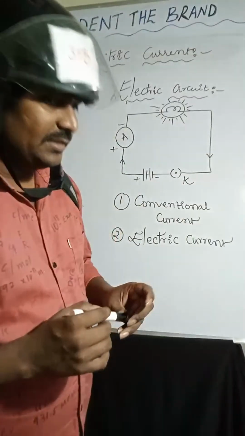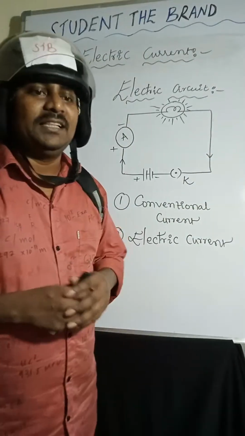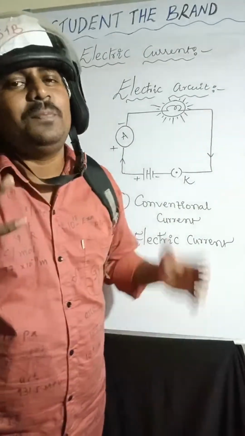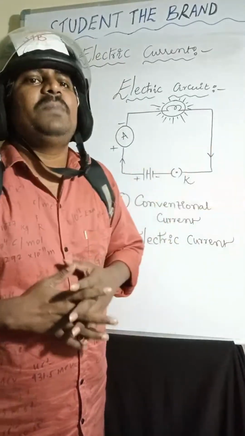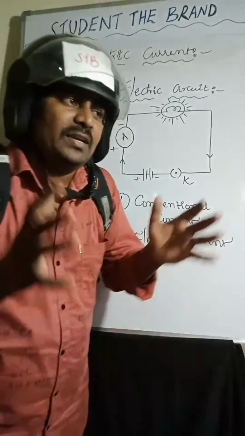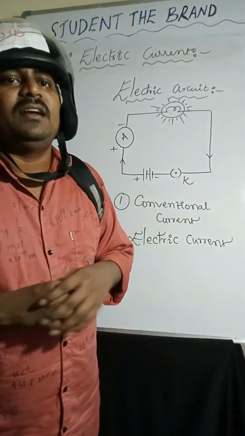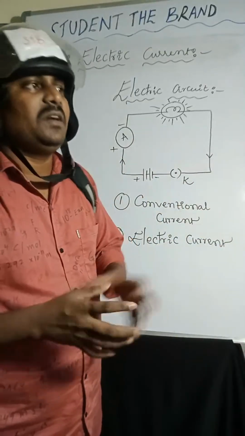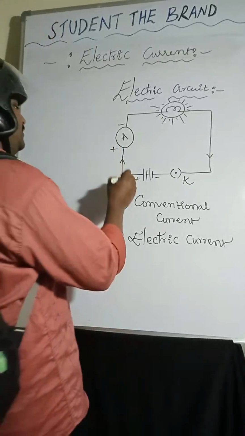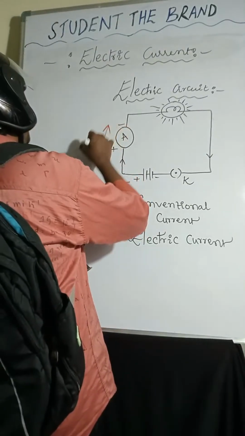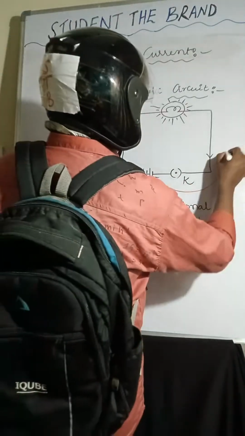So, my dear students, listen carefully here. Electric circuit is nothing but a continuous and closed path of an electric current. A continuous and closed path of an electric current is known as an electric circuit. Coming to conventional current. Conventional current is nothing but the flow of positive charges. Positive charges are moving from positive terminal to negative terminal.